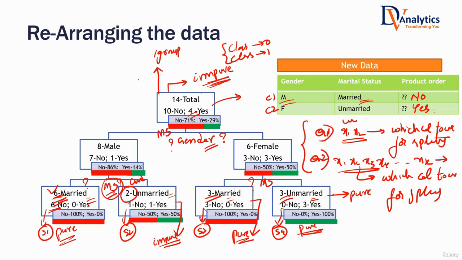No matter what model you are building, the model is as good as the input data. Yes or no? The model is learning the patterns from where? Data. Yes or no? If the data itself doesn't have the patterns, even decision tree cannot do anything. So a simple answer to your question is, if after splitting you still have impure segments, the model will have very poor accuracy. You cannot use it for predictions. Okay.